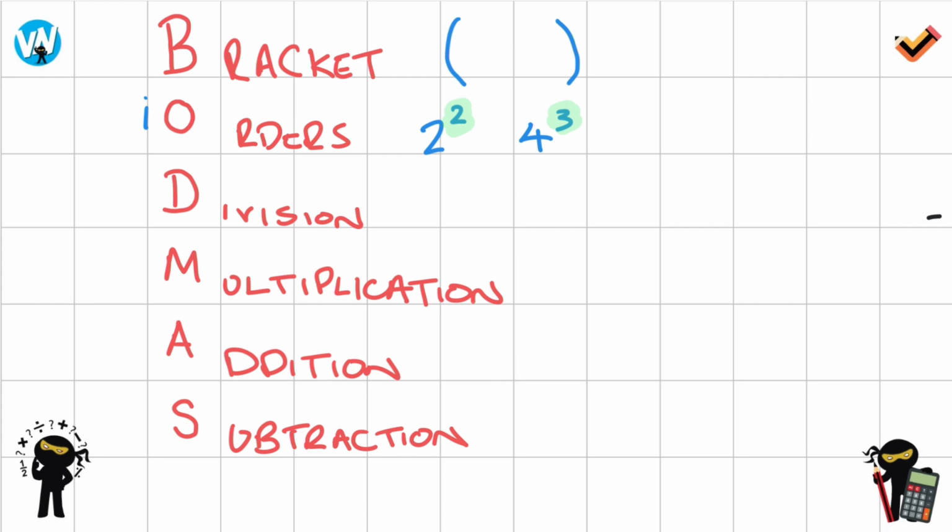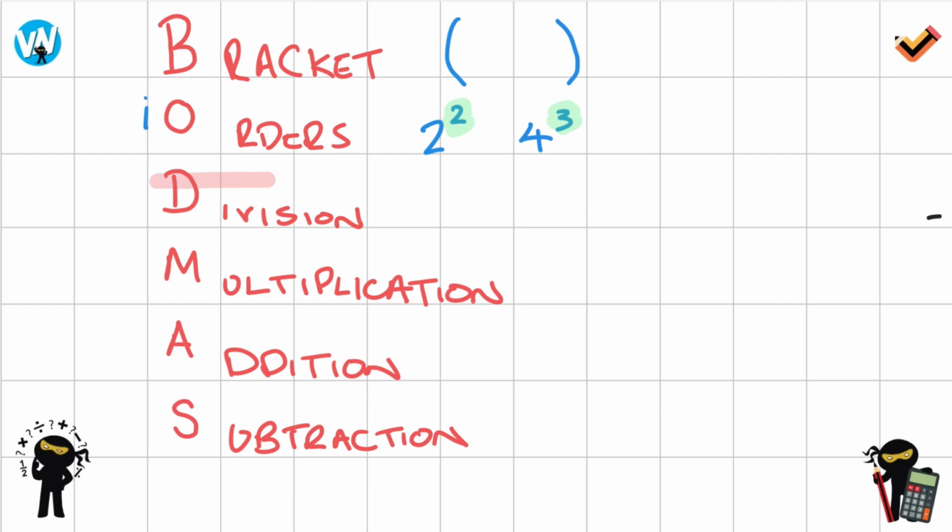So if we've got a question that has brackets in, we would do that part first. If it didn't have brackets or orders, but it had some division, we would do the division bit first. So it's really just a little trick to help us remember, well, which bit do I do first? So first is obviously brackets, and then we would have orders. So they're two separate entities. Now, when it comes to division and multiplication, we just need to be aware that these are valued equally.